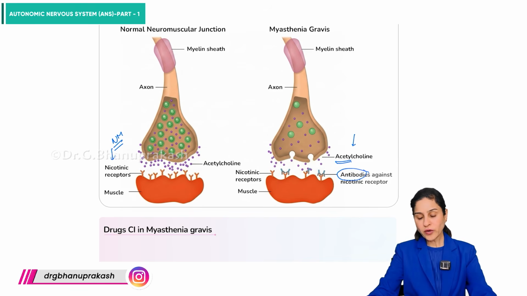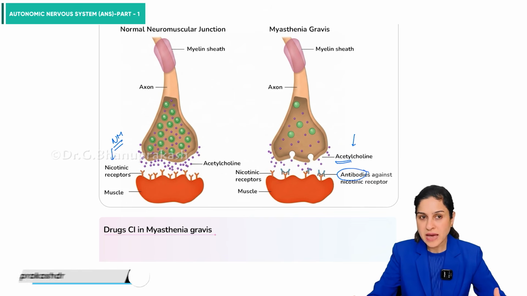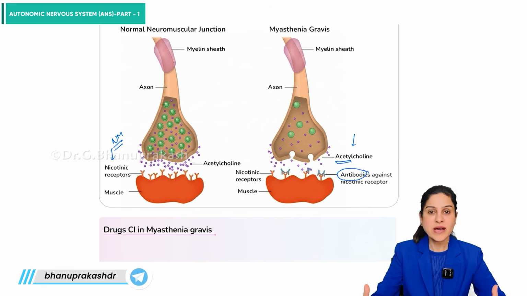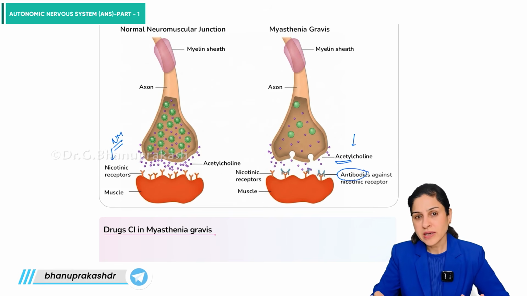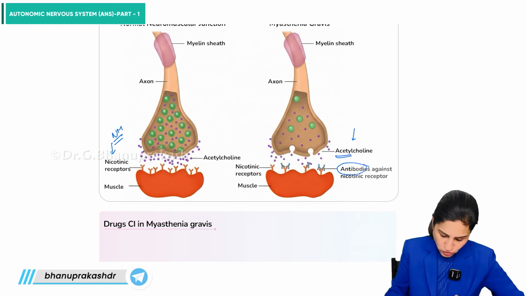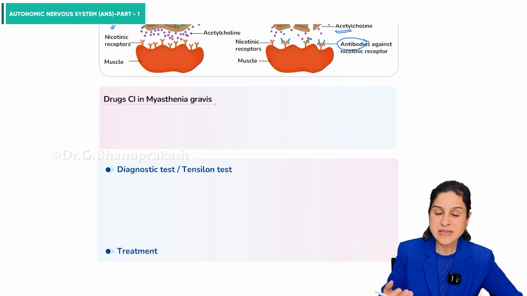So whatever time the acetylcholine is there, at least that time can be increased, so that whatever receptors we have left, acetylcholine gets time to act on those receptors. So we need to increase the stay of acetylcholine here or decrease its metabolism. Therefore, we use drugs which increase the levels of acetylcholine or make it stay there for a long period of time.